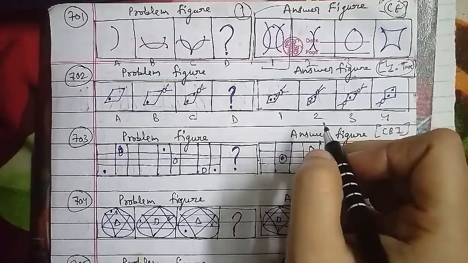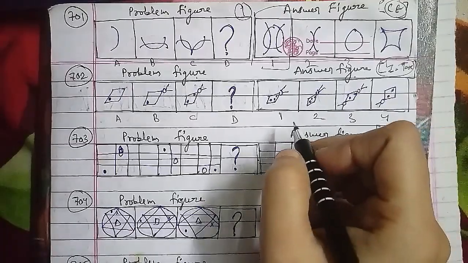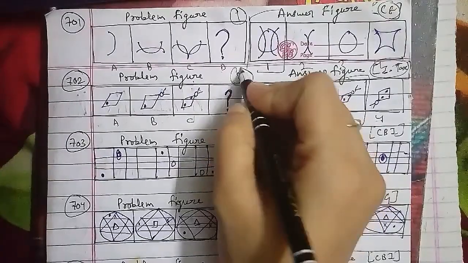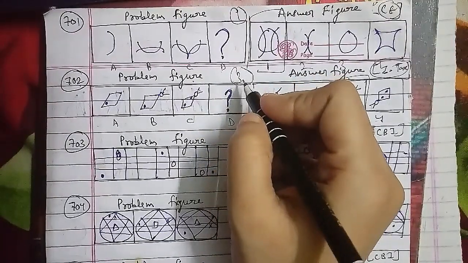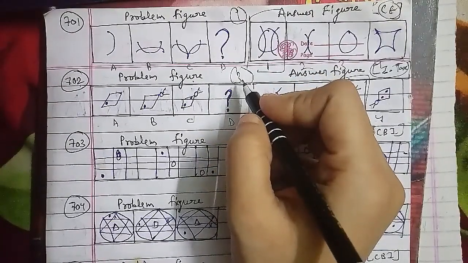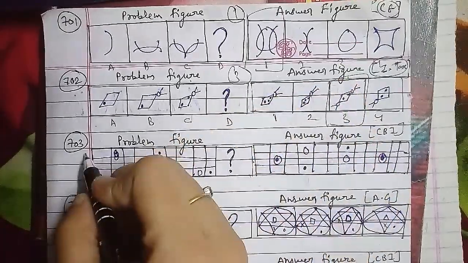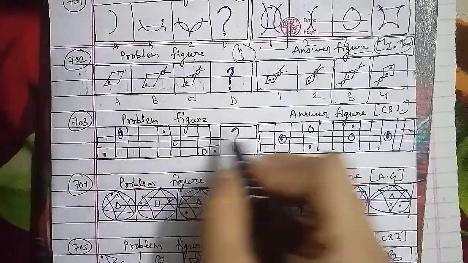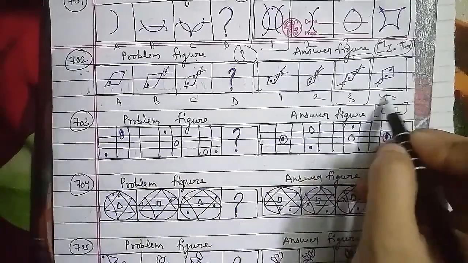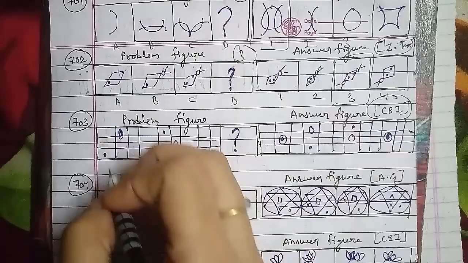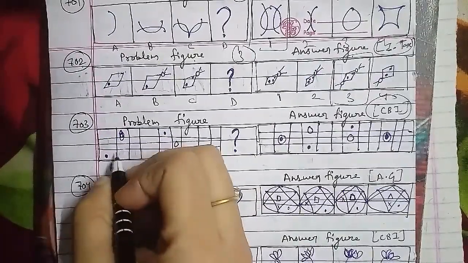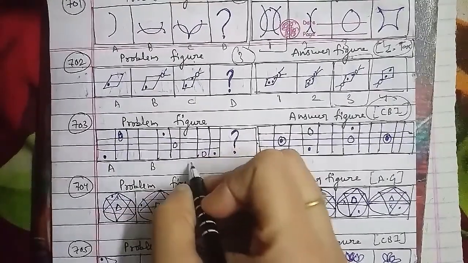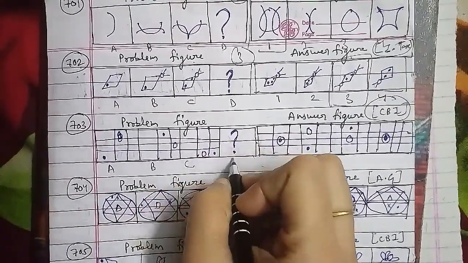Let's go ahead with the next one, that is your 704th question of the session. These are the problem figures, and these are the answer figures, which have been asked in the assistant grade question paper, named A, B, C, D, and 1, 2, 3, 4 respectively. The cross moves from one small triangle to the next in the clockwise direction, and the dot moves one step anti-clockwise each time while still remaining outside the star.